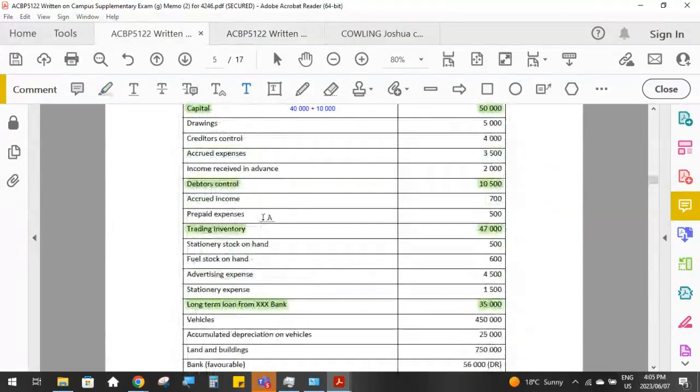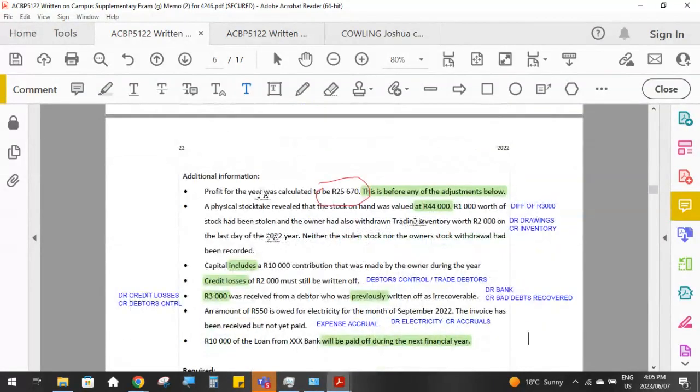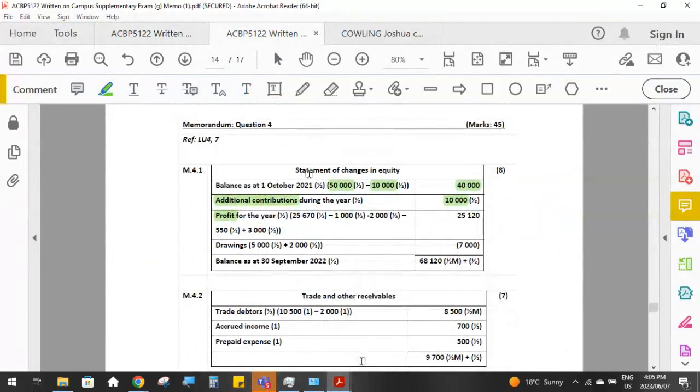So if you look over here, the initial drawings given to us was 5,000. And then it said the owner had also taken inventory worth 2,000, so we had to do another debit to drawings of that extra 2,000. So then we've got all the workings that we need to calculate our closing balance for equity.